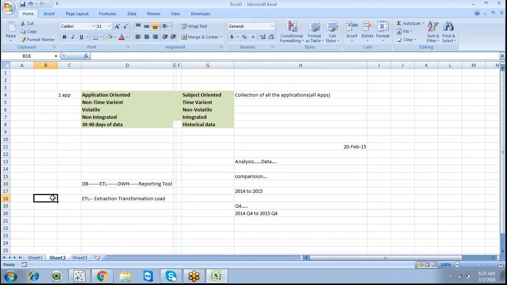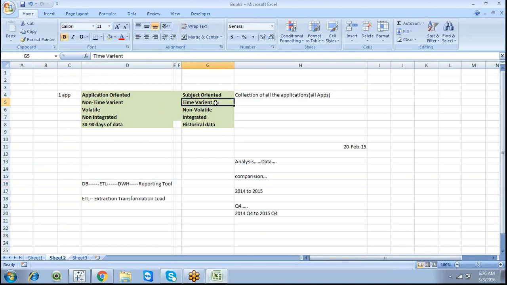From the databases, ETL persons extract the data and load it into one single database called a data warehouse. As a Tableau developer, we connect to this database with a reporting tool and generate the reports. This is what time variant means.